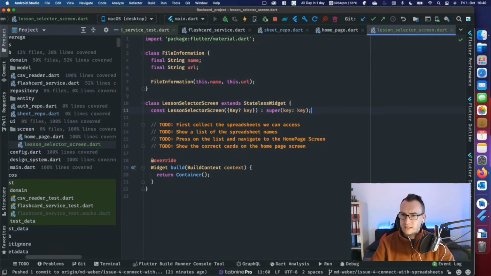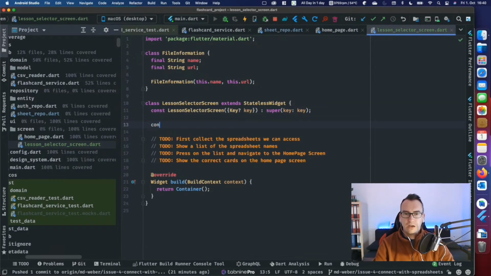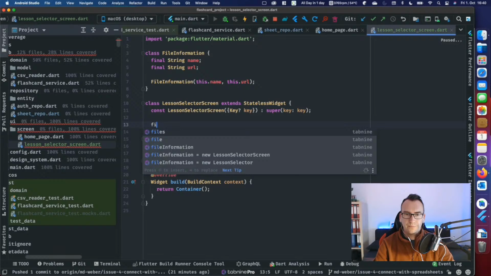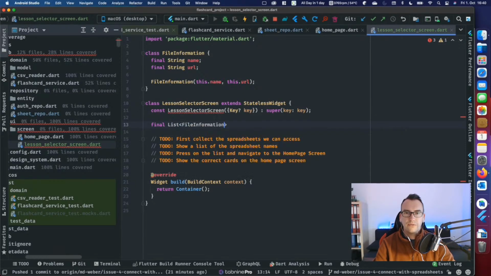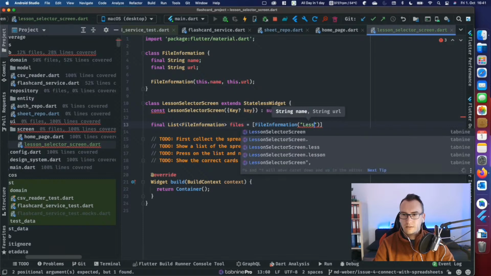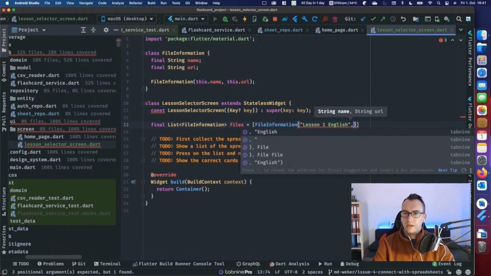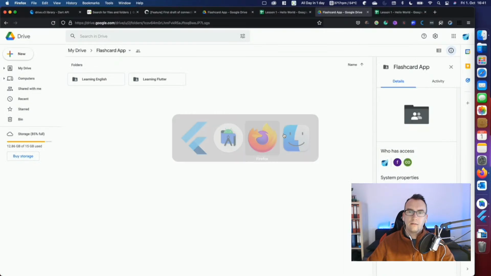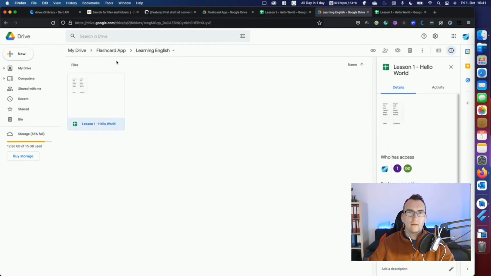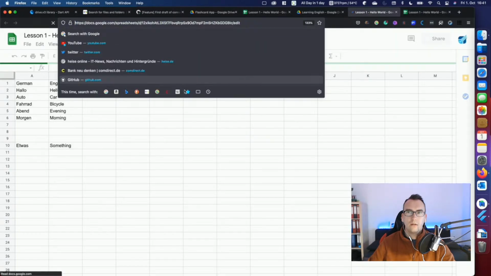So what we want here inside, just as a mock, we don't want to get the data already correctly. We will create a service for that later. We will have some kind of final list of these file information. So this is our goal at the end. And we want to have them as files. And these file information should be, for example, lesson 1 English. And then as a URL, it will get the URL to this spreadsheet. Open it up like that.